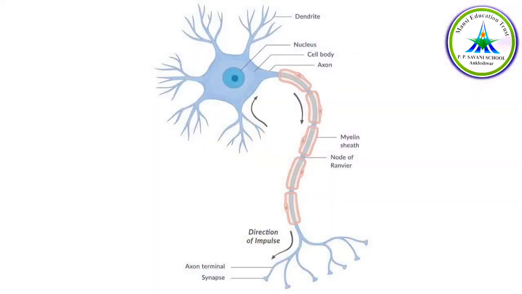As I told you, dendrites are short branch-like structures, and the cell body has a nucleus and cytoplasm in it. Then comes the axon, and then the last part of the neuron, which is known as the nerve ending. All the information is collected by the dendrites. Now this information is sent to where? To the cell body, which is also called cyton. Then the electrical impulses travel to the axon. From the axon it goes to the nerve ending. These electrical impulses are converted into chemicals, which are sent to the gap between the two neurons, known as synapse. So this is about the neuron that we have to study.